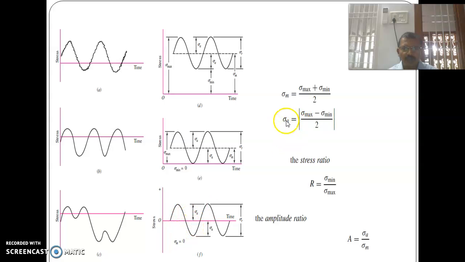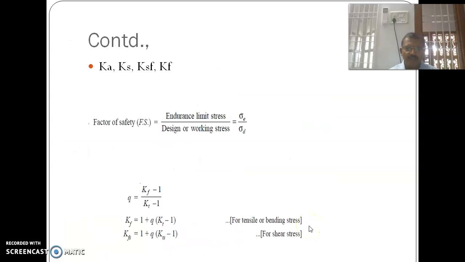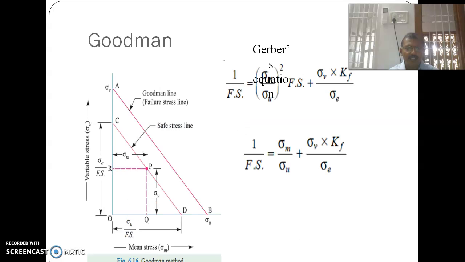Sigma a or sigma v, generally it is taken as sigma v. Sigma v equals sigma max minus sigma minimum by 2. Sigma m and sigma v. From the diagram, we have to calculate the maximum stress and the minimum stress. Then the Goodman equation. We are going to study three types of equations for variable stresses: the Goodman equation, the Soderberg equation, and the Gerber equation.